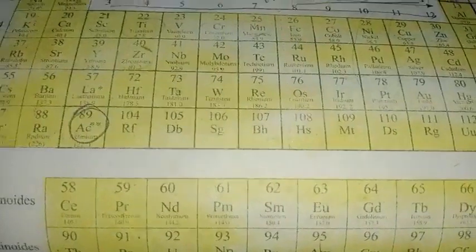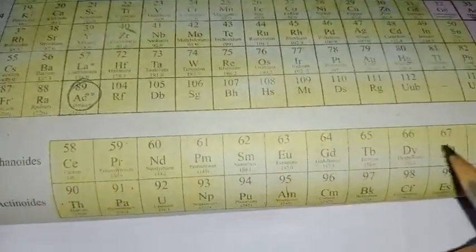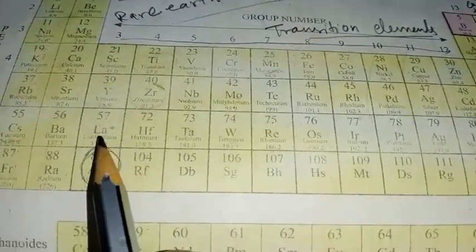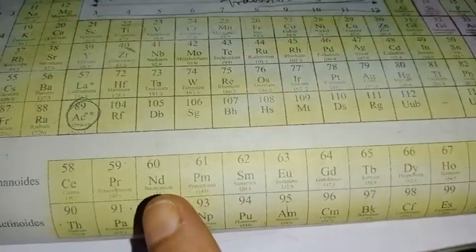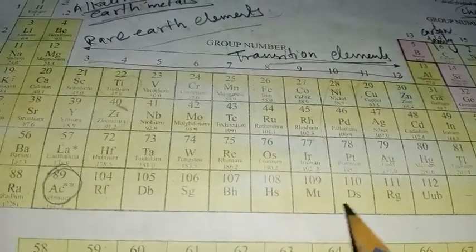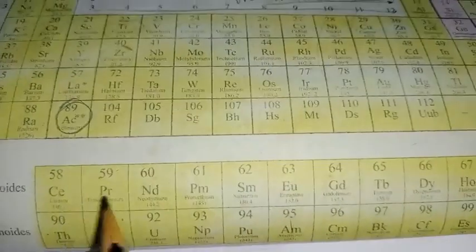Okay, so why have they been placed separately at the bottom of the modern periodic table? Because when you see the electronic configuration of these 14 elements that come after lanthanum, it is not at all similar to the elements placed in the transition elements. So they have been placed separately.